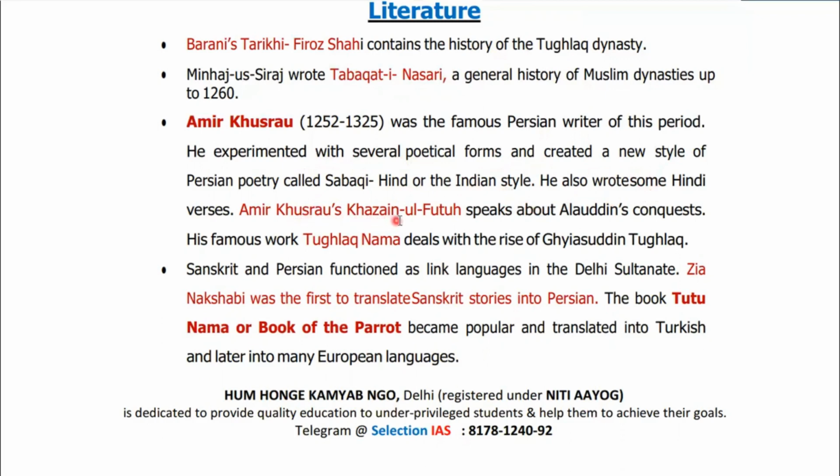Amir Khusro's Khazain-ul-Futuh speaks about Alauddin's conquests. So please remember, Khazain-ul-Futuh was written by Amir Khusro, and it is about Alauddin Khilji's conquests. His famous work was Tughlaqnama. So please remember, Tughlaqnama is also a work of Amir Khusro only, which deals with the rise of Ghiyasuddin Tughlaq.